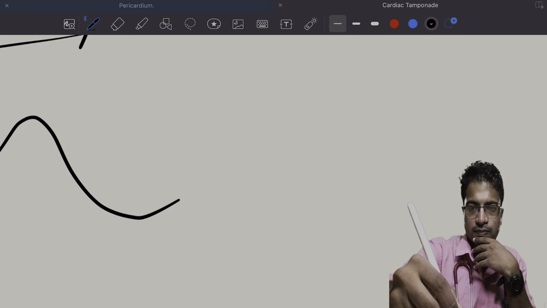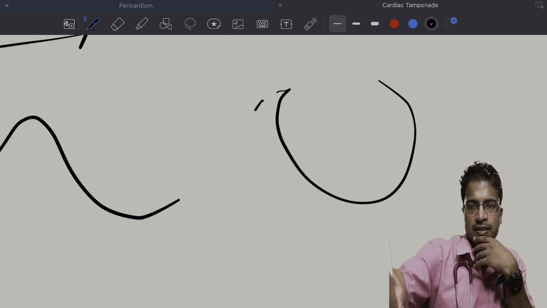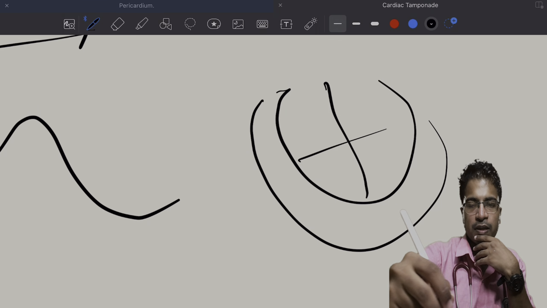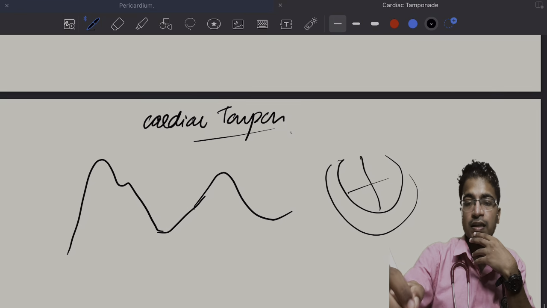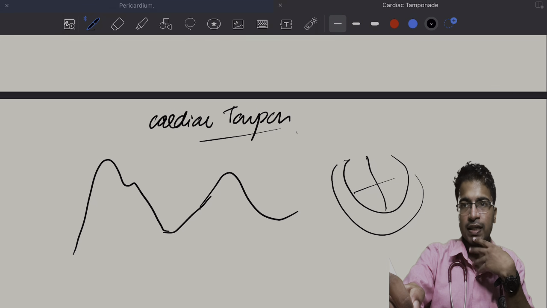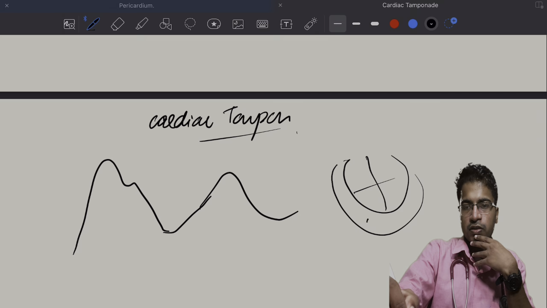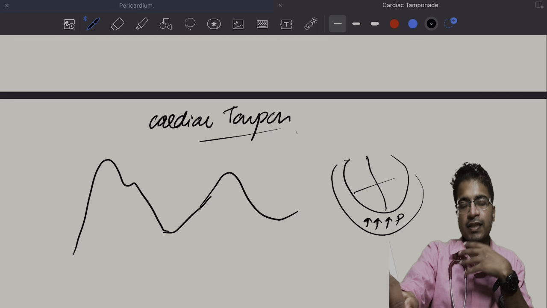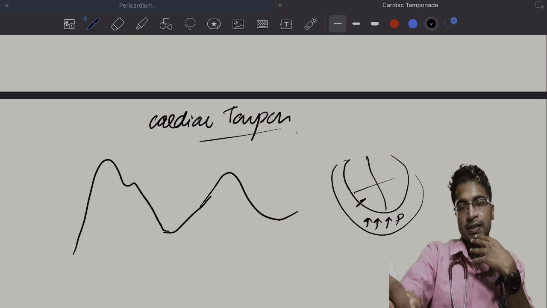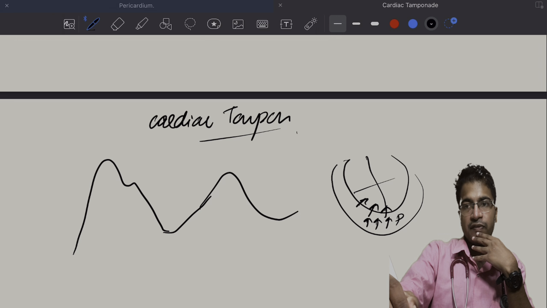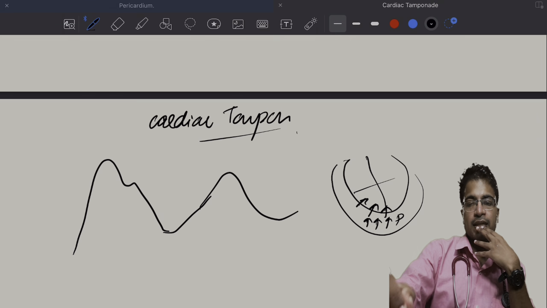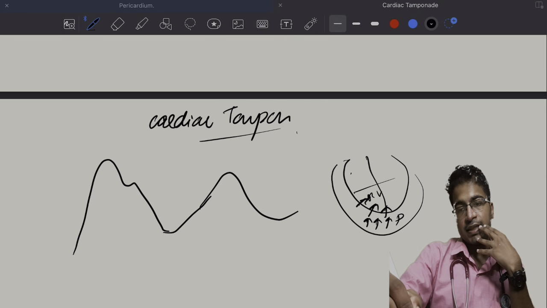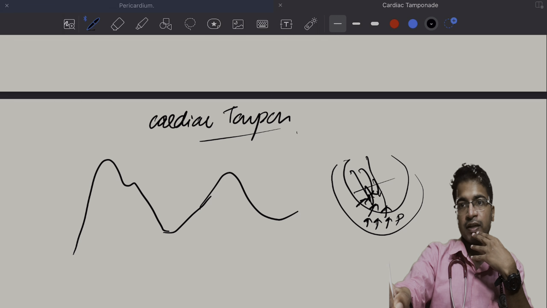So in cardiac tamponade, this is the heart, this is the ventricle, this is the pericardial cavity. Because of the cardiac tamponade, the filling of the right atrium into the right ventricle is impaired. There is increased pressure inside the pericardial cavity. The increased pericardial pressure is compressing the ventricle. This will create a positive pressure inside the right ventricle, so it will be hard for the right atrium to fill into the right ventricle.